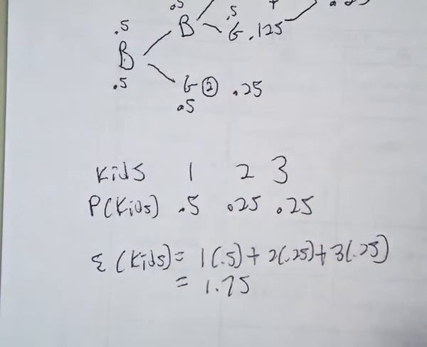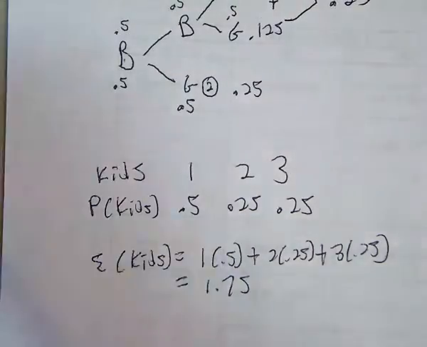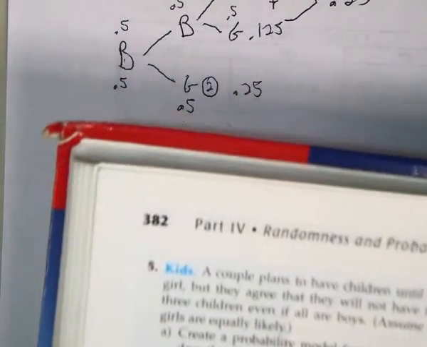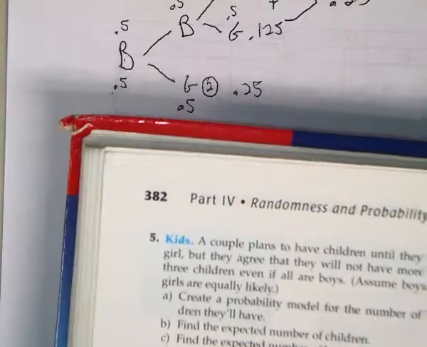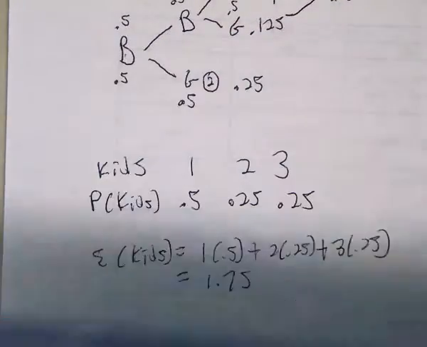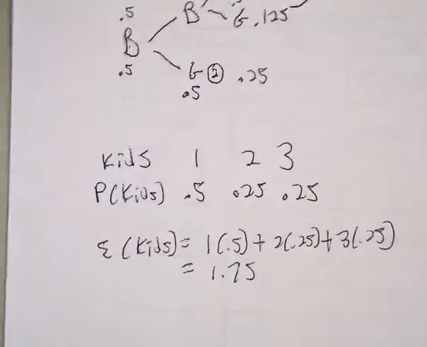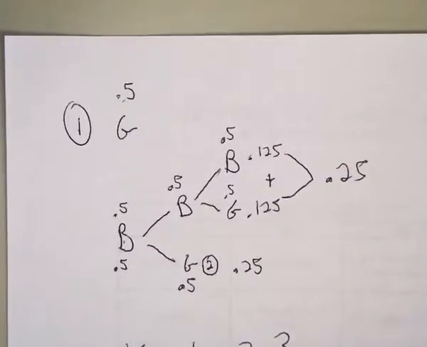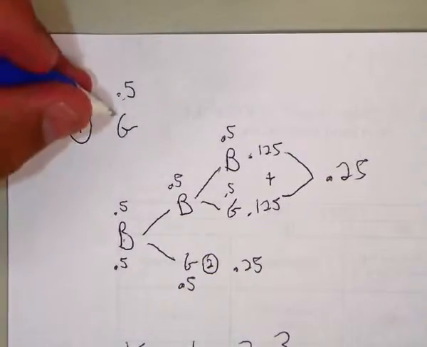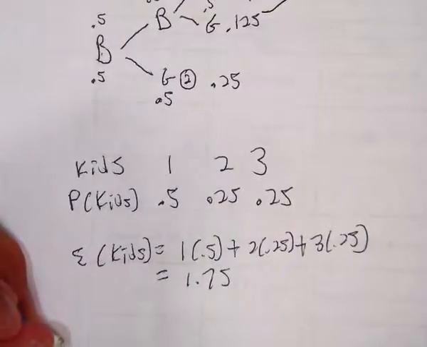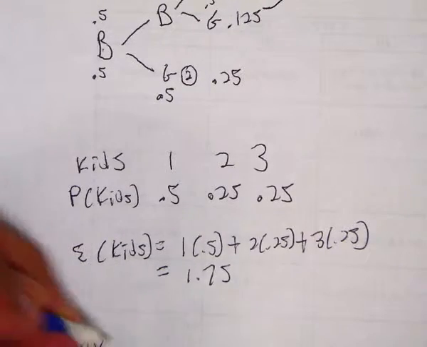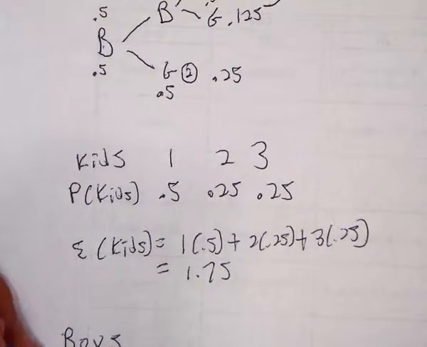Okay? Now the next part of the problem says find the expected number of boys that they're going to have. Okay, well, let's go back up to our model. They can have 0 boys, so let's see, we're going to have boys, and then the probability of boys.